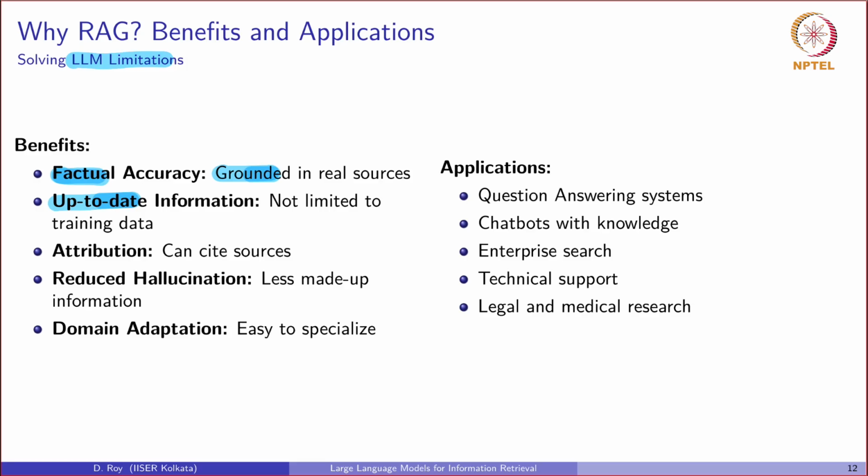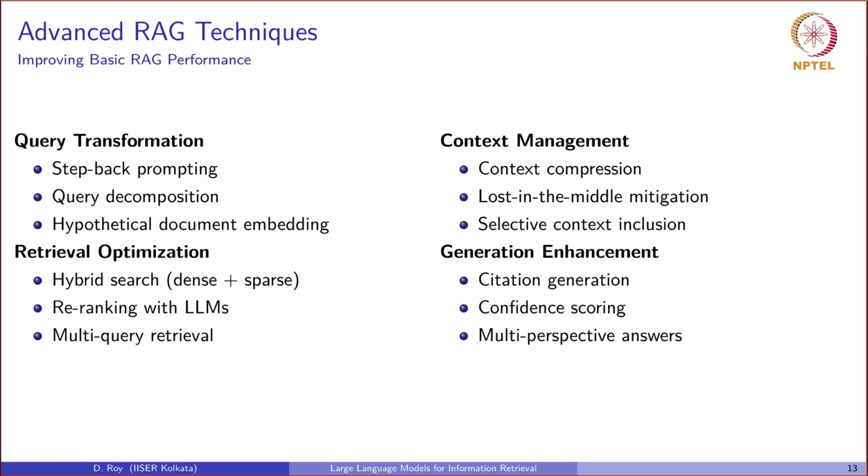This drastically improves the factual accuracy, allows for attribution, which is citing the source, reduces hallucination, and makes it easy to adapt the system to any specialized domains. This makes RAG perfect for enterprise search, technical support chatbots, and any question answering systems where accuracy and verifiability are very much critical.